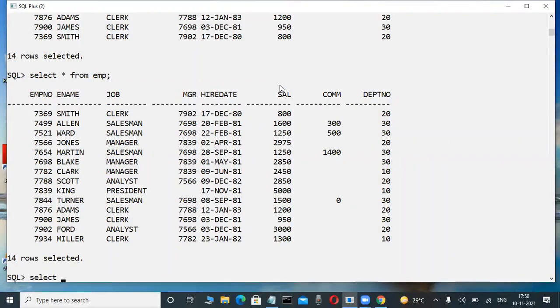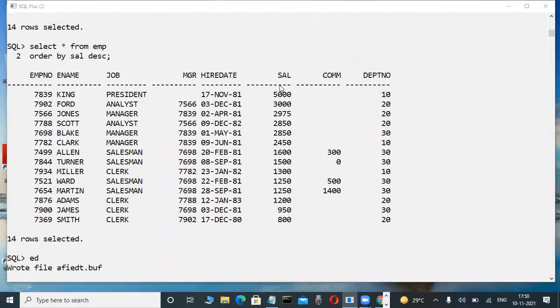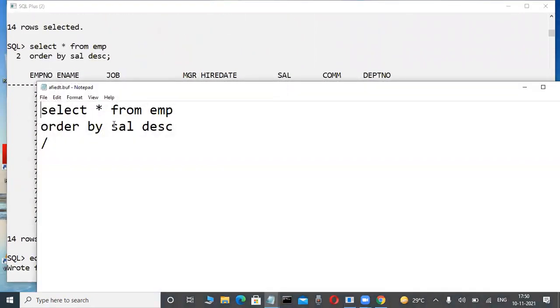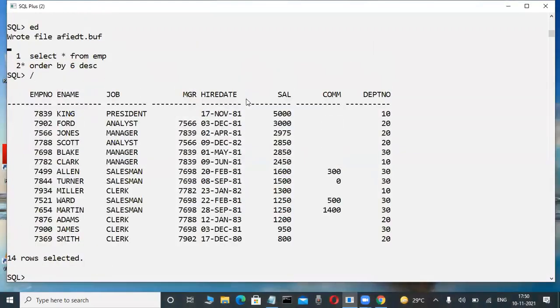What happened? Observe here: select star from EMP order by salary DESC. But some people use a number in place of the column name. They use 6. What do you mean by 6? The sixth position column. What is in the sixth position? The salary column. Now is it working or not? Check it out. Yes.